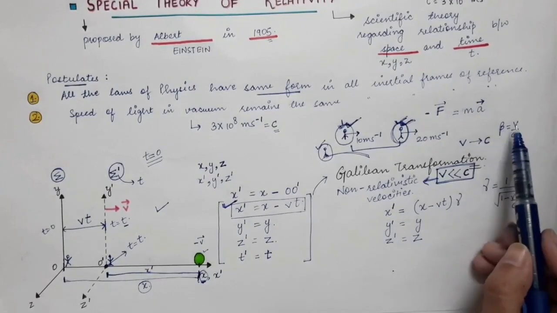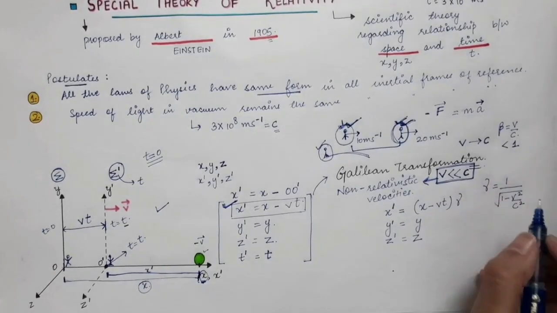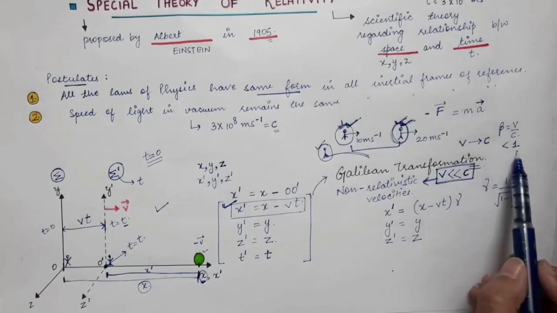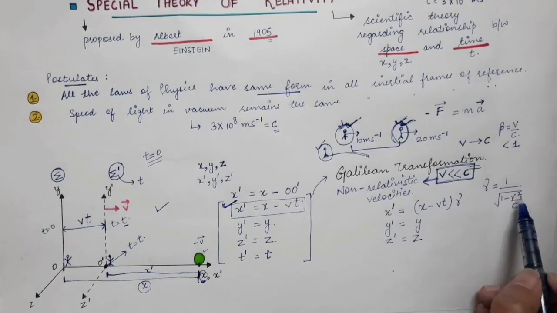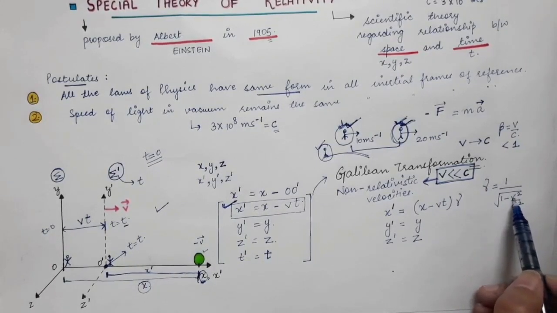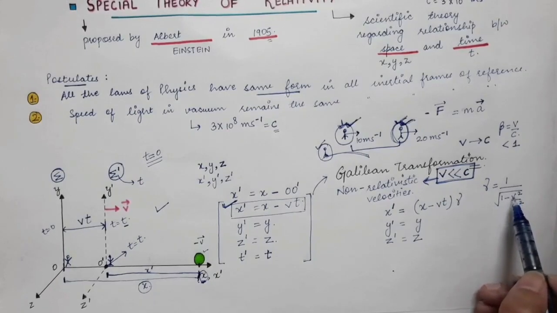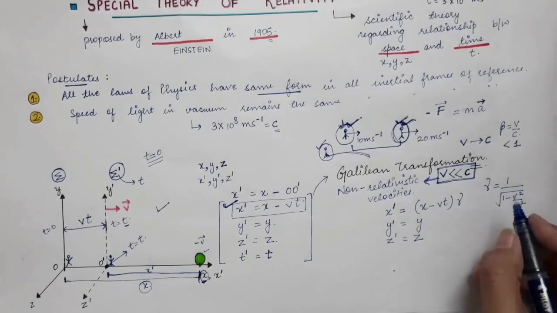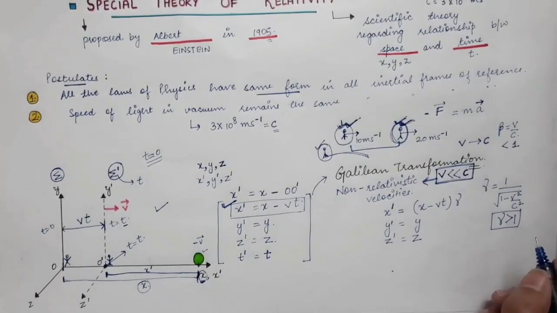So beta, this ratio v by c, is always less than 1 for any object that has a certain mass. Its velocity cannot be greater than the speed of light in vacuum, therefore it will always be less than 1. And if beta is less than 1, you can put any value of v over here. For example, you can put the velocity of the object as 0.5 c, then you will calculate this value of gamma. So this gamma factor will always be greater than 1.